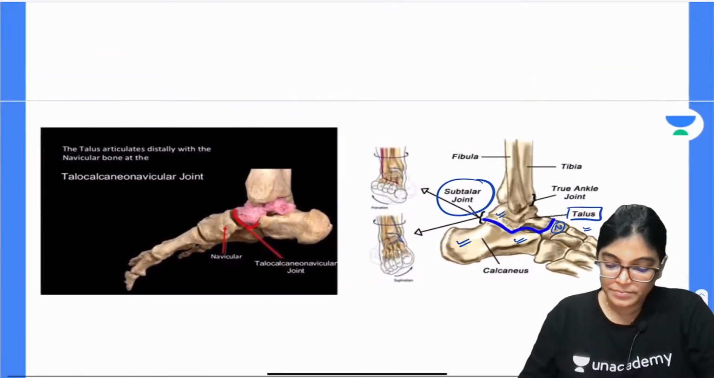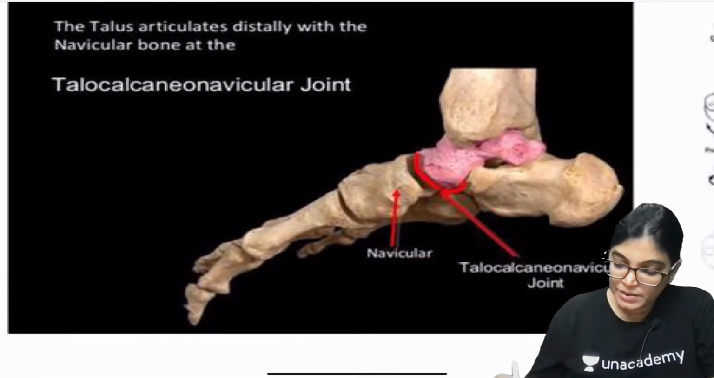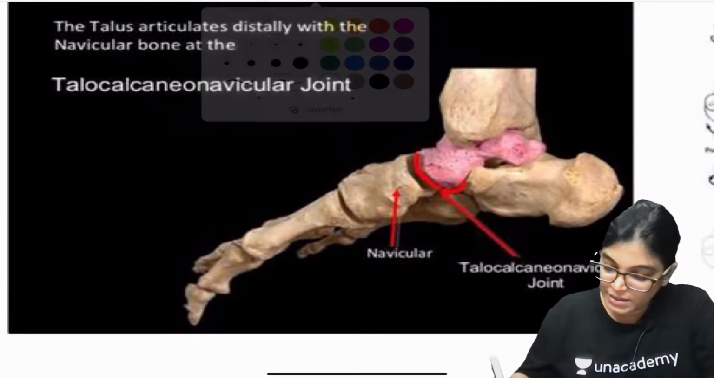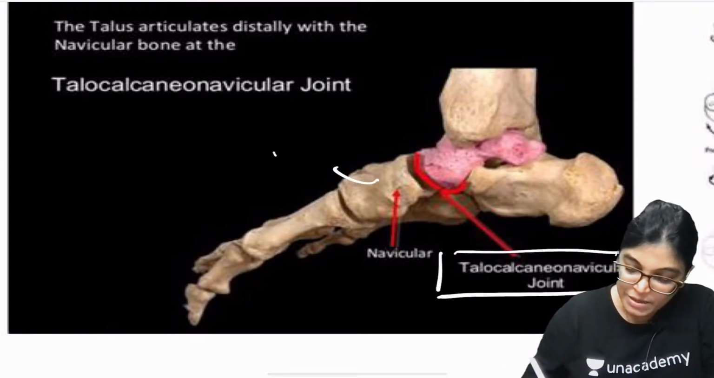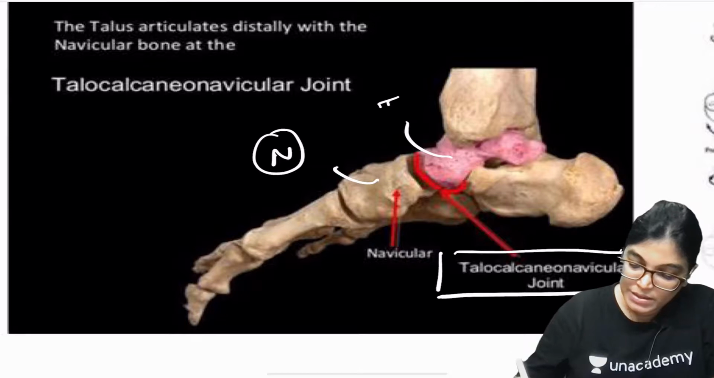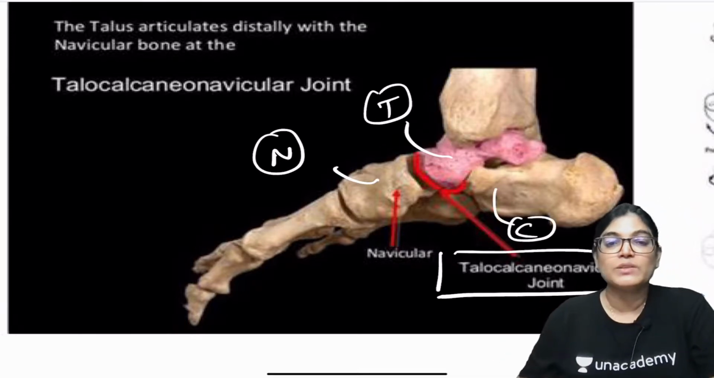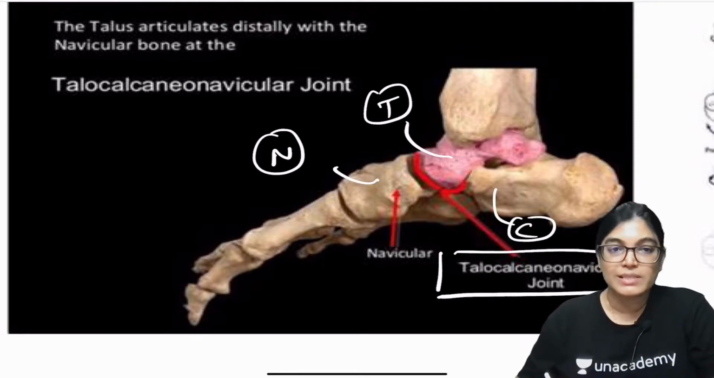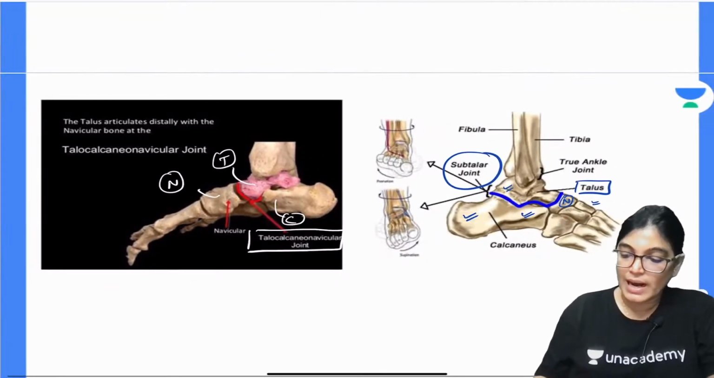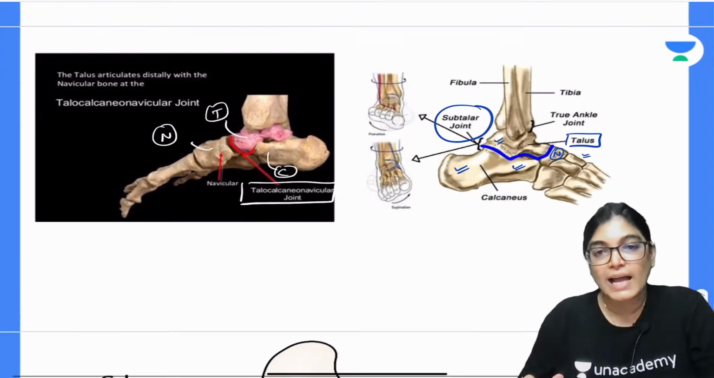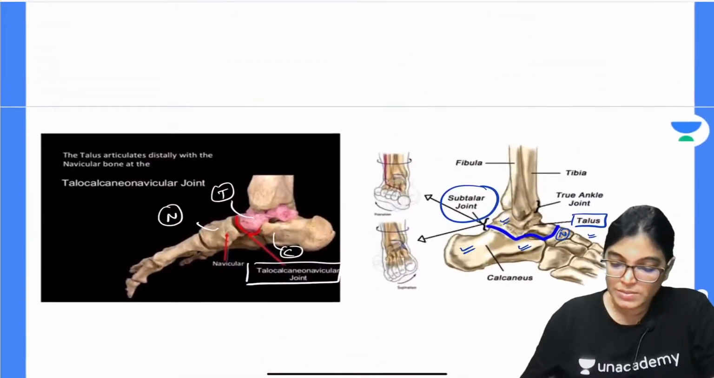If you see here in this diagram, you can clearly see the talocalcaneonavicular joint, which is an anterior articulation taking place between the navicular bone, T for the talus bone and C for the calcaneum bone. This anterior articulation between talus, navicular and calcaneum is an example of a ball and socket type of synovial joint, and the posterior articulation between the talus and the calcaneum bone is called the subtalar joint. So yes, please write down here.